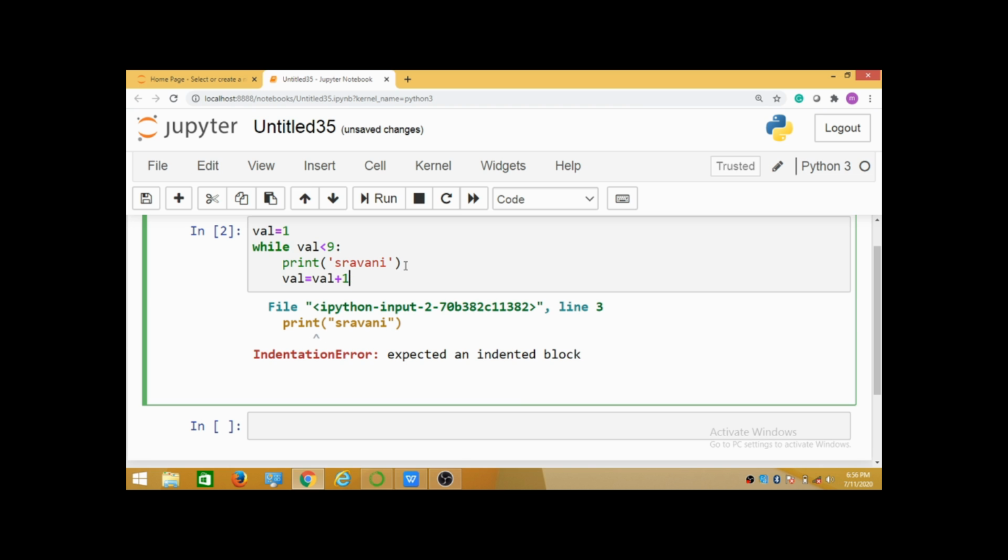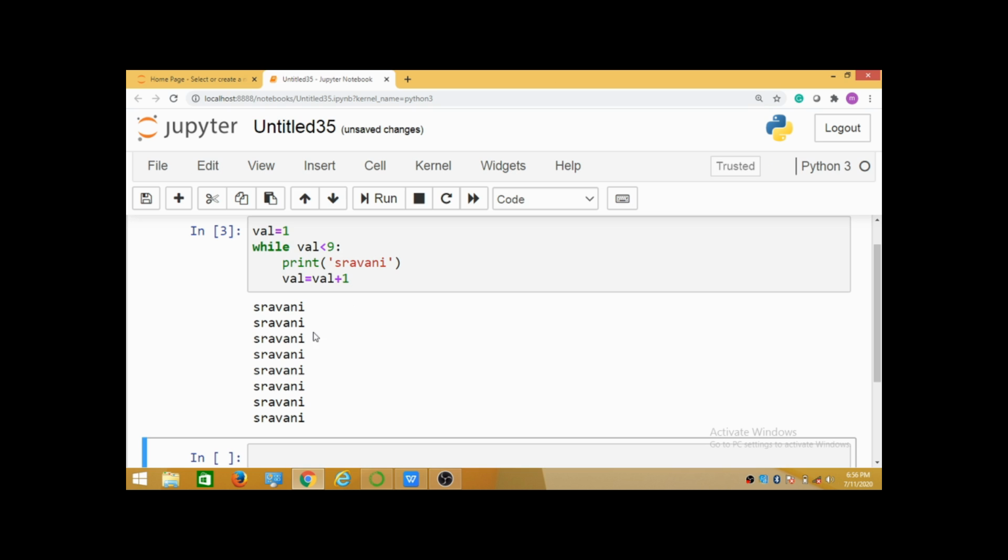See here, I am getting my name 8 times, because here I am giving val less than 9. First of all, the value is 1, and 1 is less than 9, of course. Then it prints the name, and it comes to here, where the starting val value is 1. Now 1 plus 1 is 2. Again it comes to the while condition. It checks 2 less than 9.